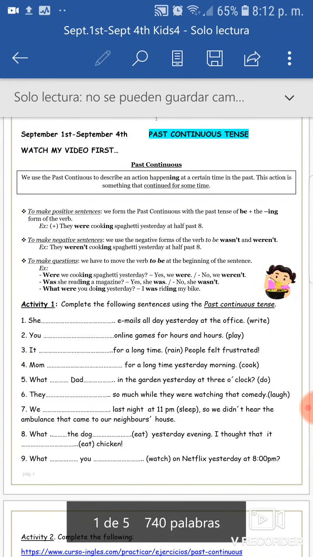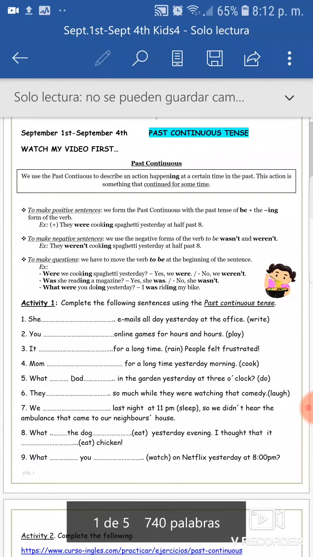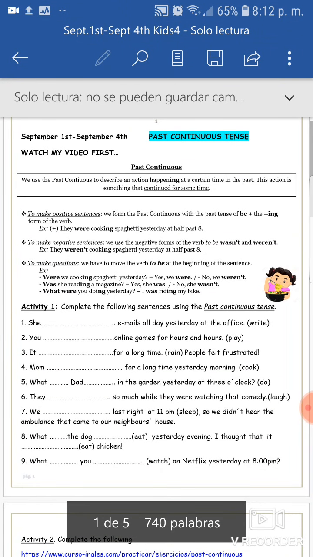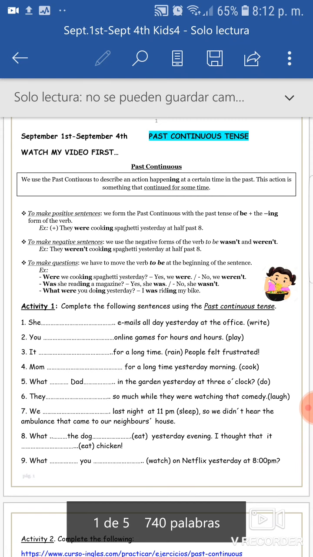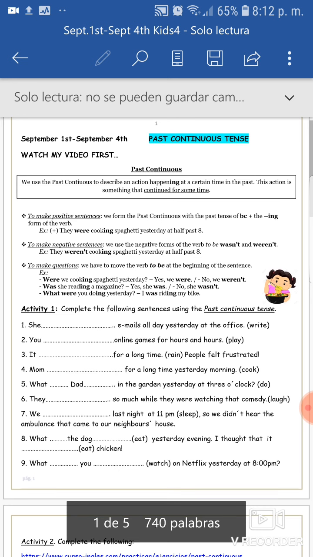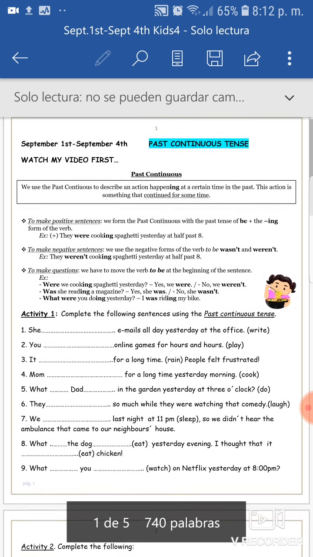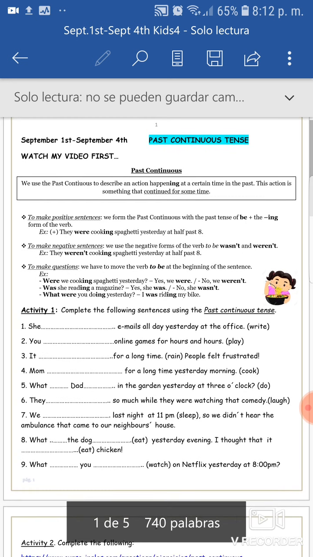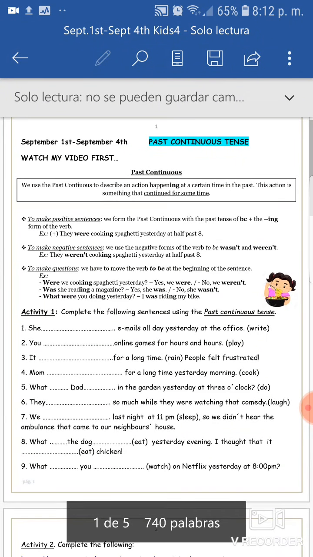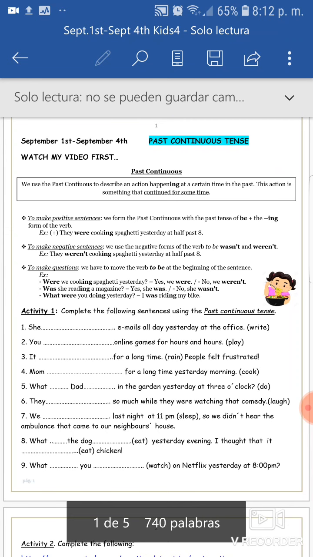As I told you before, this week we are going to study the past continuous tense. To use the past continuous, we need the past of the verb to be and another verb with ing. We use the past continuous for an action that was happening at a certain time in the past and that continued for some time. Here you have the explanation.